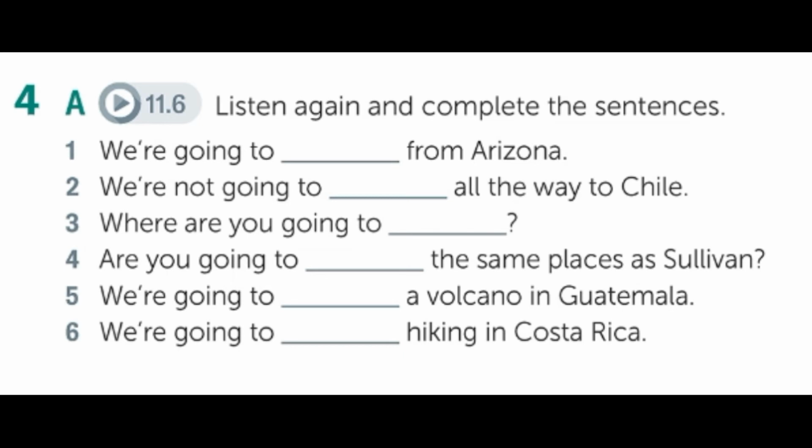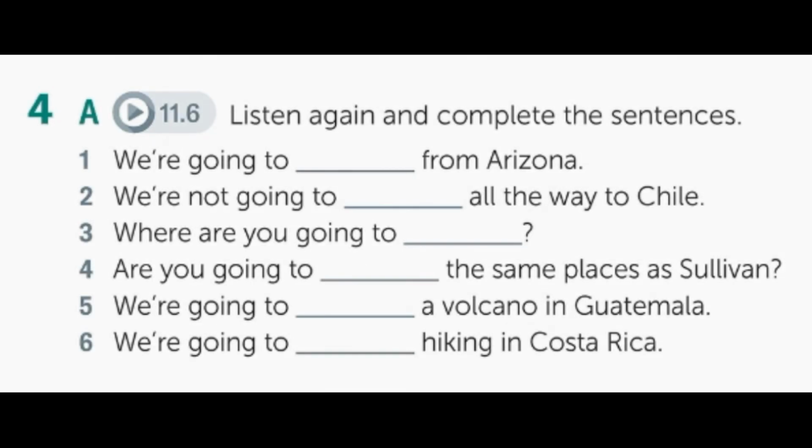Listen and complete. Why did you decide to take this trip? Well, we both love road trips, and a few years ago I read Sullivan Richards' book about the trip he took with his 2 friends. We knew that we wanted to do the same trip. So, tell us about your plans. We are going to use Sullivan's book as a guide, but there are going to be some differences. They started their trip in Detroit, but we are going to leave from Arizona. And our trip is going to be shorter. We only have 8 weeks, so we're not going to travel all the way to Chile.